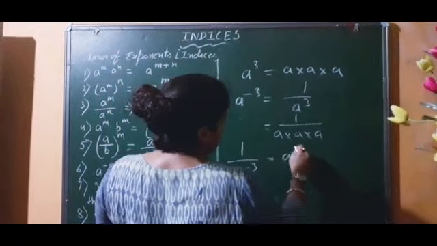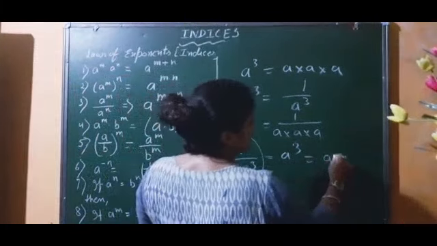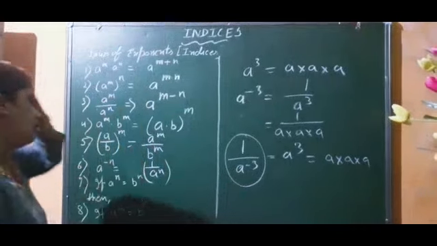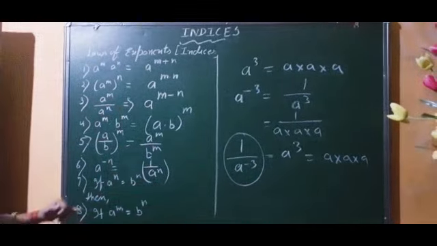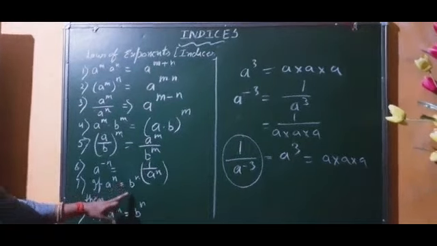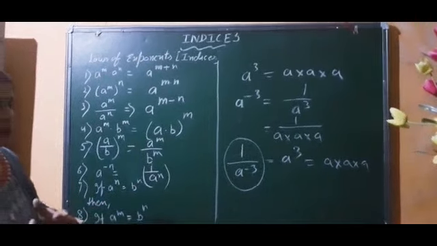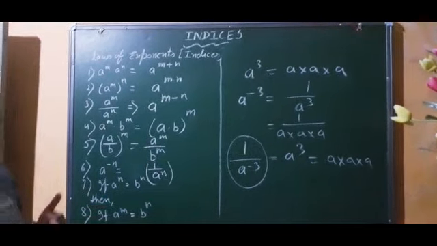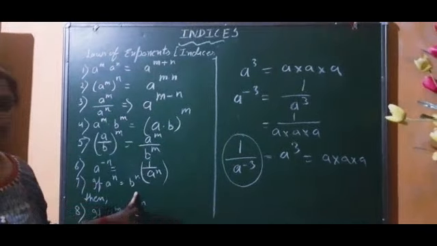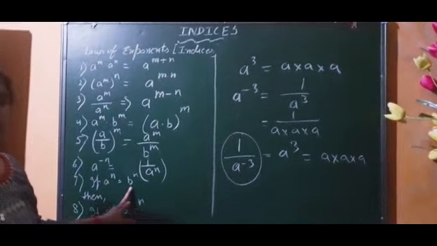So we will write the reciprocal, and the reciprocal of this number is this one. So that is equal to a into a into a, right? Now coming to the last two topics, that are the laws. If a to the power n equals b to the power n, try to understand. When you solve the sums till the end of the exercise, you will get these types of answers. When you reach up to this line, you will see that two different numbers were there.